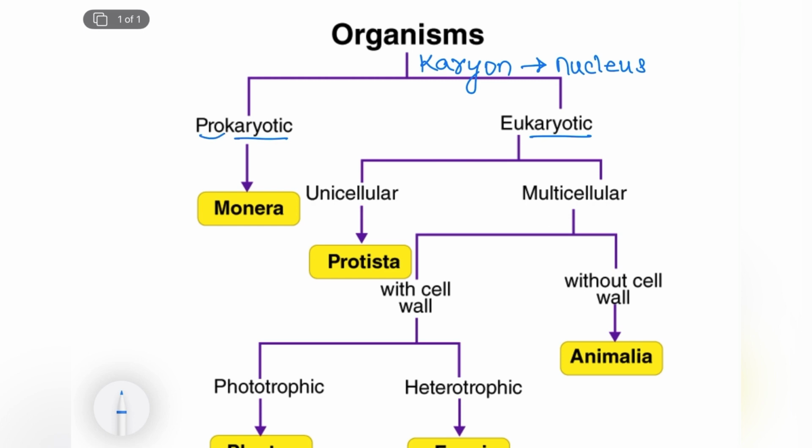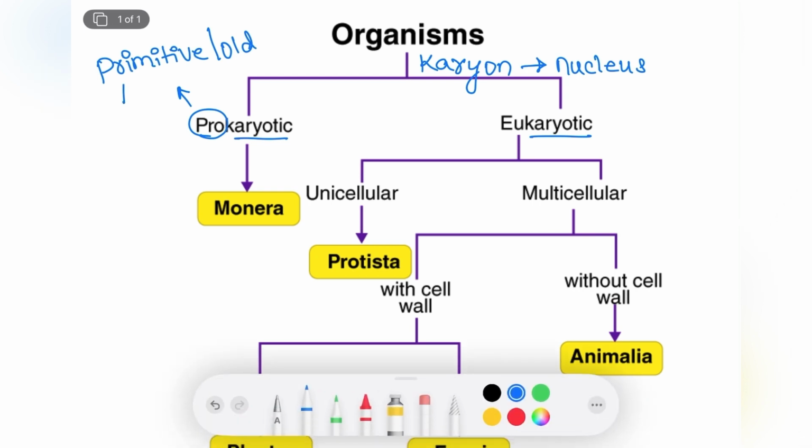So here the meaning of the term pro is actually primitive, or we can also call it the old one. So if the nucleus here is primitive, it means that it is not well developed.